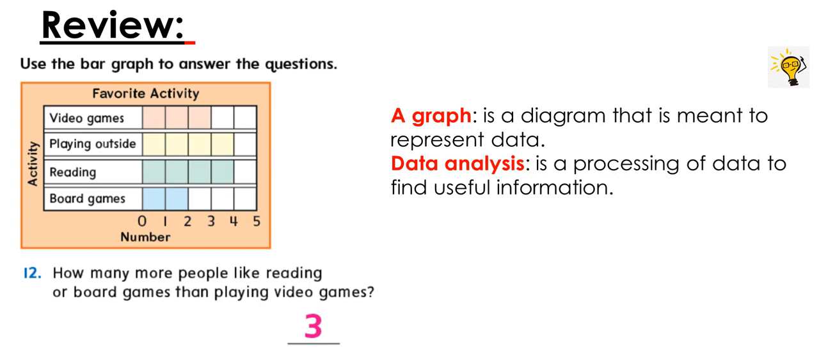Okay, so we can say that reading and board games, which are these two, together are 1, 2, 3, 4, 5, 6. So we have 6. And video games is right here, has 3 votes. So how many more people like reading or board games than playing video games? So how many more people are here than here? So let's see. For us to reach 6 from 3, we need to count how many times?